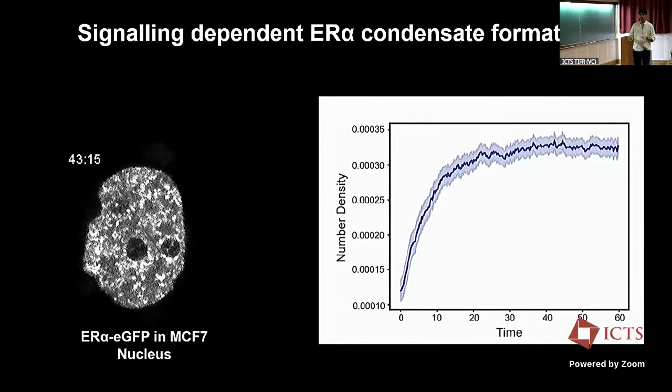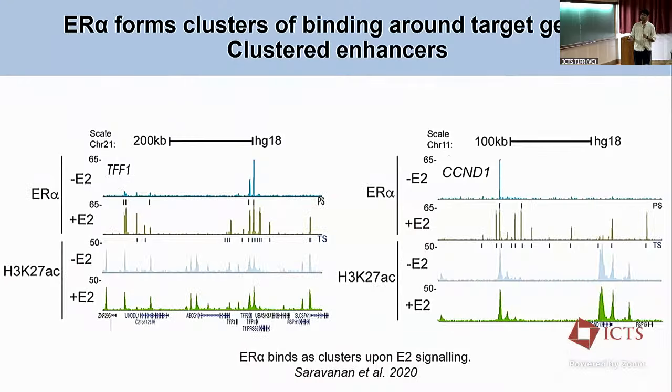But why exactly are we interested in these condensates? We have seen in a study of ours that the peaks you see are the ER alpha binding profiles in the genome. These are two different estrogen responsive genes called TFF1 and CCND1. What we have found is that these responsive genes have a propensity for binding of ER alpha in a clustered manner. In these clustered regions, we see a lot of polymerase and other activation machineries, and these activation machineries are important for the transcription of the cell.